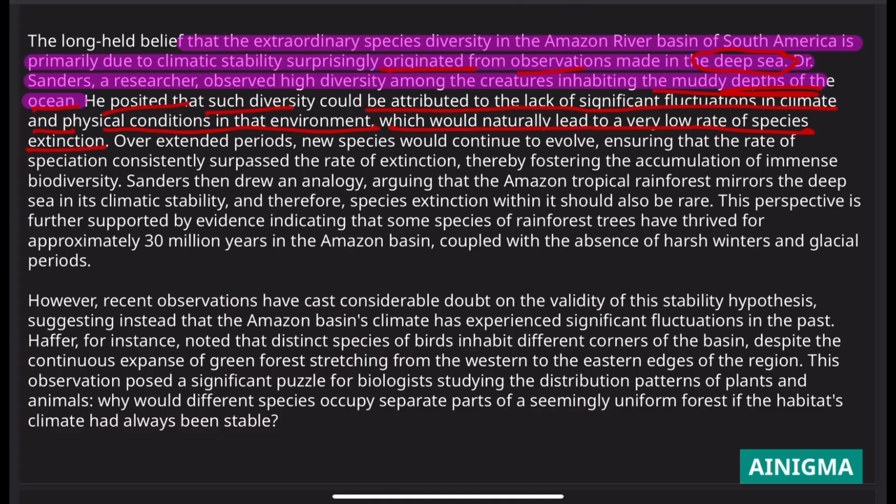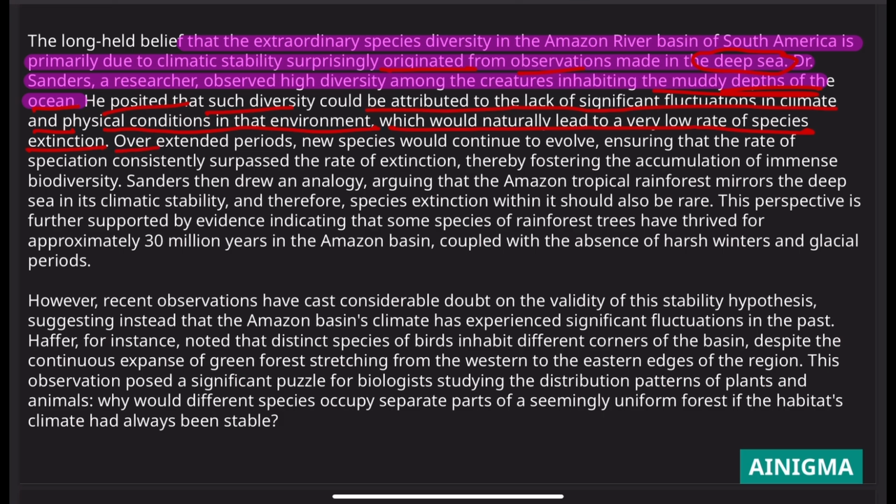So, Dr. Sanders said that the diversity arises because the climate is stable. Because the climate is stable, there is no fluctuation in the environment, or the physical condition of the environment is stable. It would naturally lead to a low rate of species extinction, which means fewer species get killed because the environment is stable. That was the hypothesis put forward by Dr.